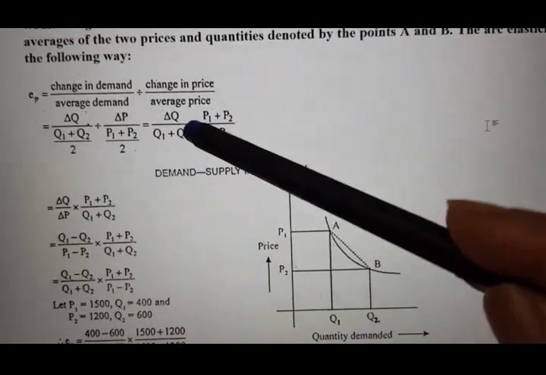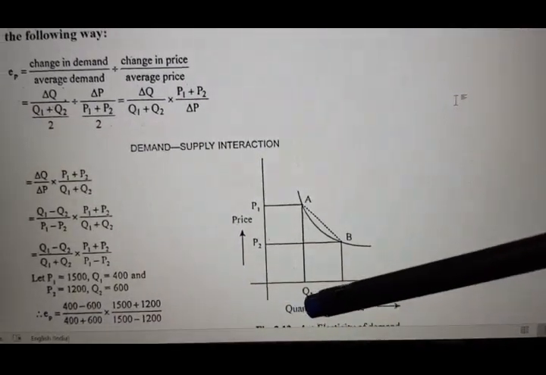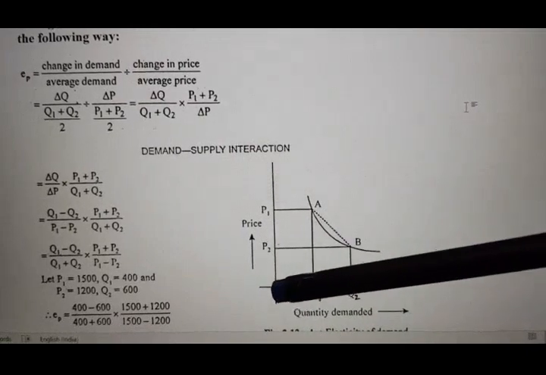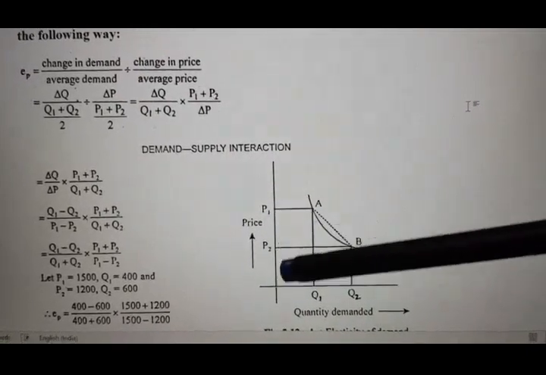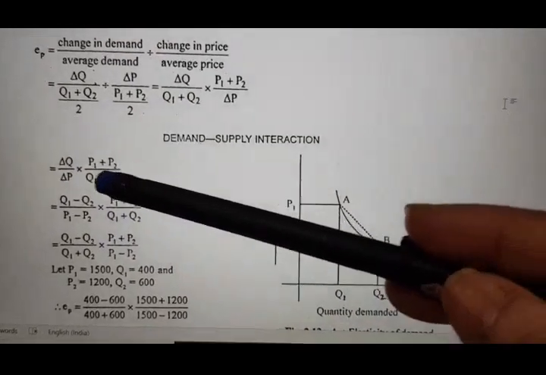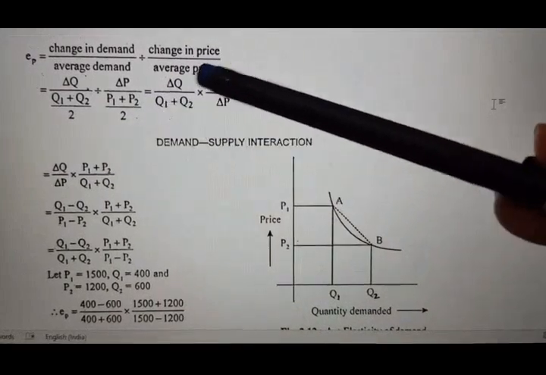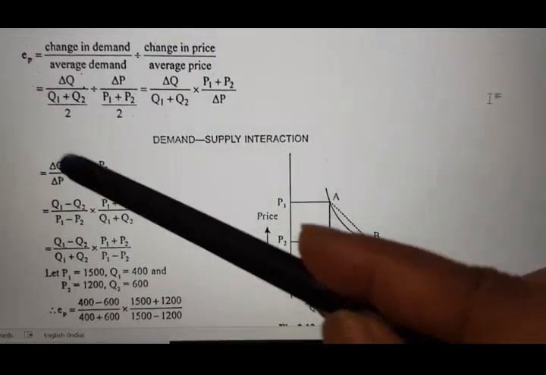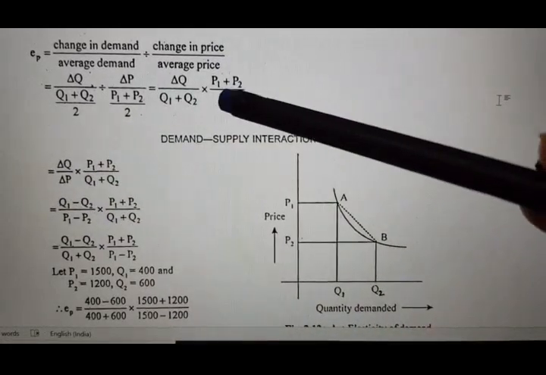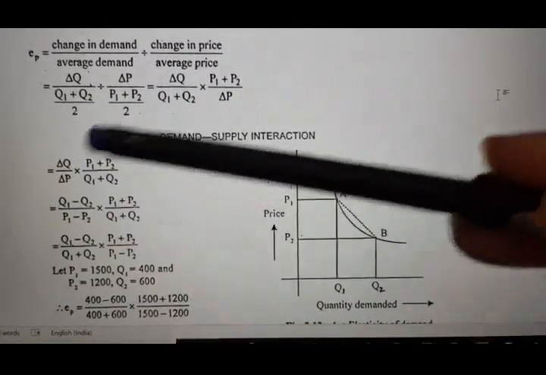Now instead of this we can put what? We can put this Q1 minus Q2 as the change in quantity, and this P1 minus P2 will be the change in price. Okay, see, look at this next. Delta Q divided by delta P, this part we have taken first, into P1 plus P2 divided by Q1 plus Q2, we can always write.